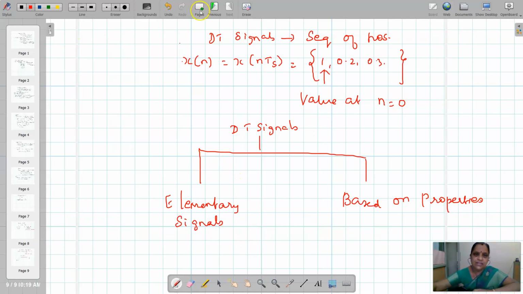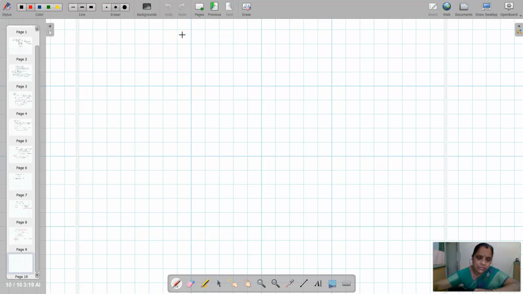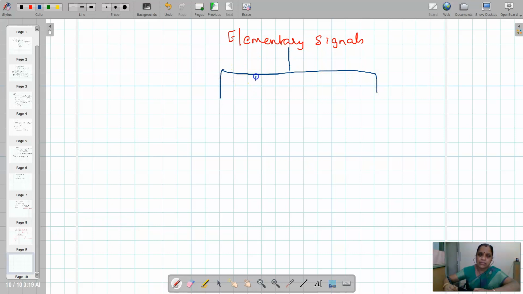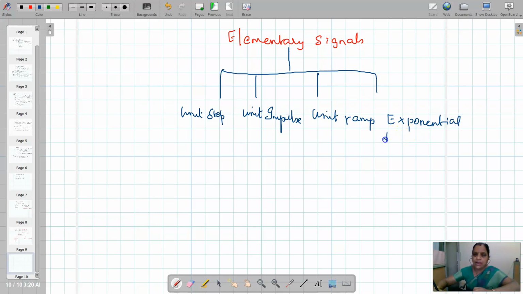First we will see the elementary signals: unit step, unit impulse, unit ramp, exponential and sinusoidal signals.